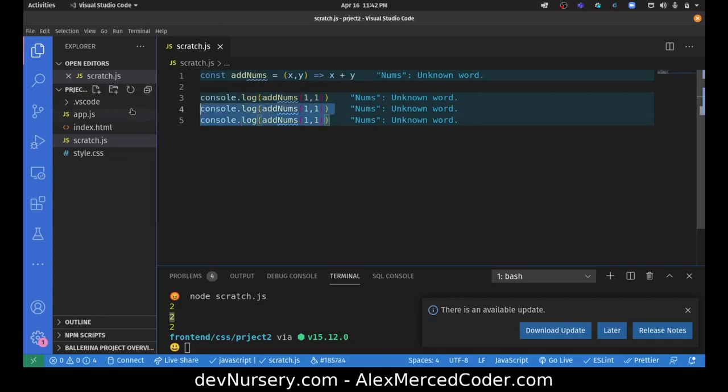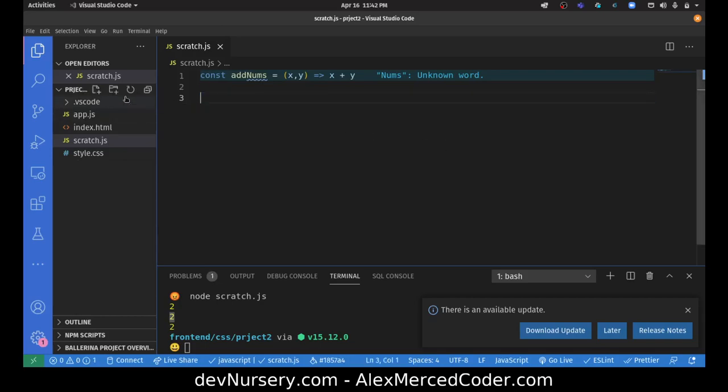So let's create the memo wrapper. We'll create a function called createMemo. It's going to return a memoized version of the function, and it takes one argument, which we'll call func.